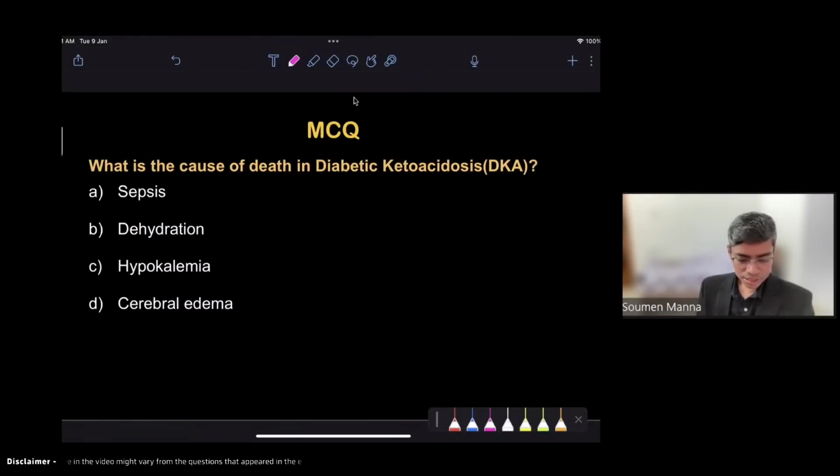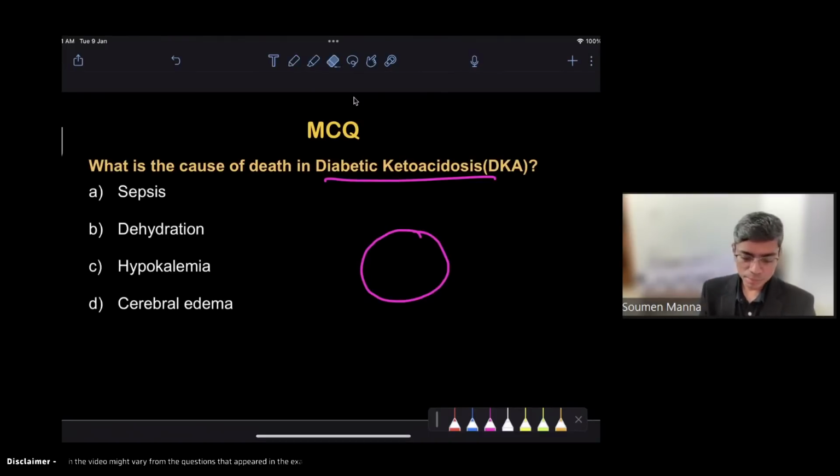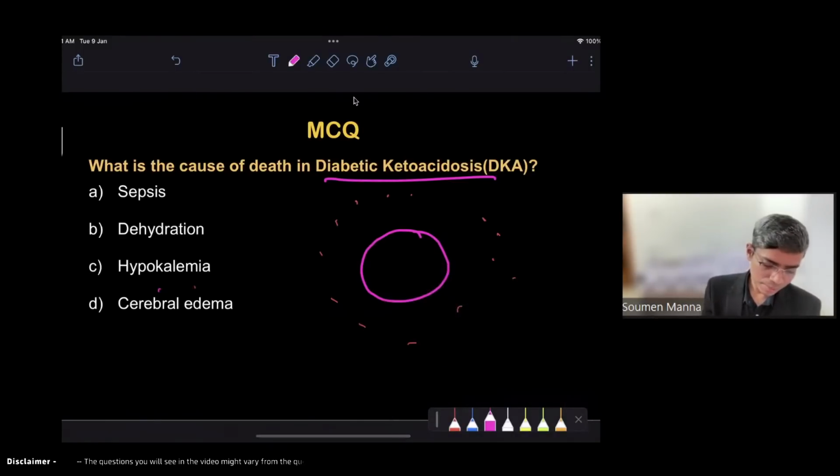Now the next question is the cause of death in diabetic ketoacidosis. What do you think the answer of this question is? So a person suffering from diabetic ketoacidosis has one of the very dangerous complications where blood glucose is very high. Because of the high blood glucose, what is happening? The osmolality of the blood is very high, right? Yes, very correct answer. D is the answer here, cerebral edema.